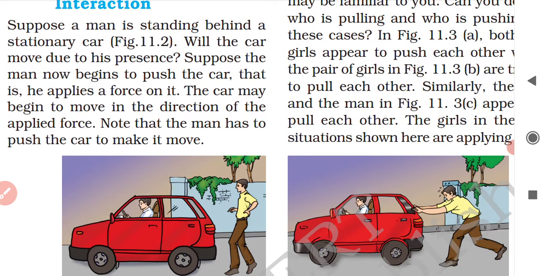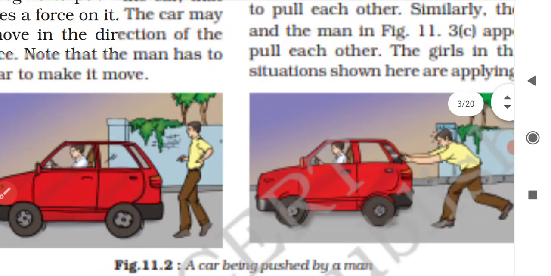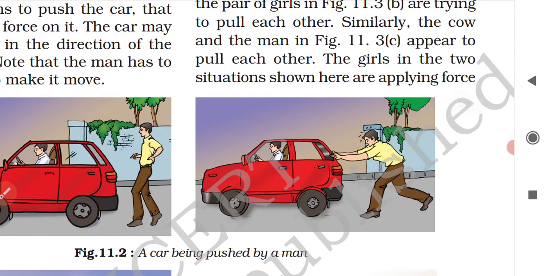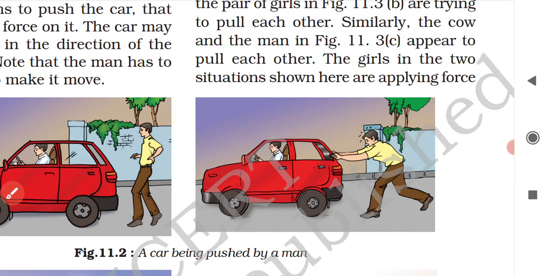Suppose the man now begins to push the car. That is, he applies a force on it. Then what can happen? The car may begin to move in the direction of the applied force. In the next figure, the man is pushing the car with his hands, due to which the car starts moving. So when the man pushes the car, there is an interaction between the car and the man, right? The body of the man is in touch with the body of the car. Clear? There is an interaction between the man and the car.